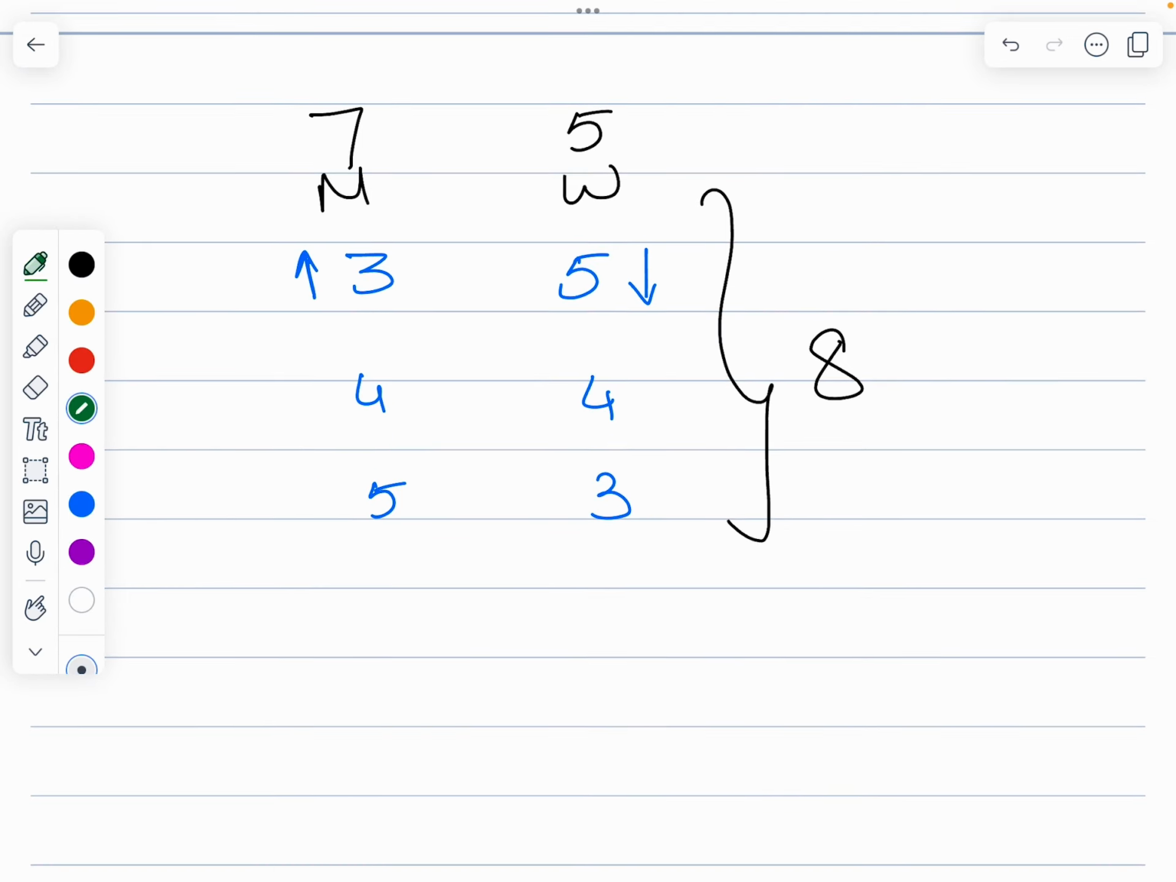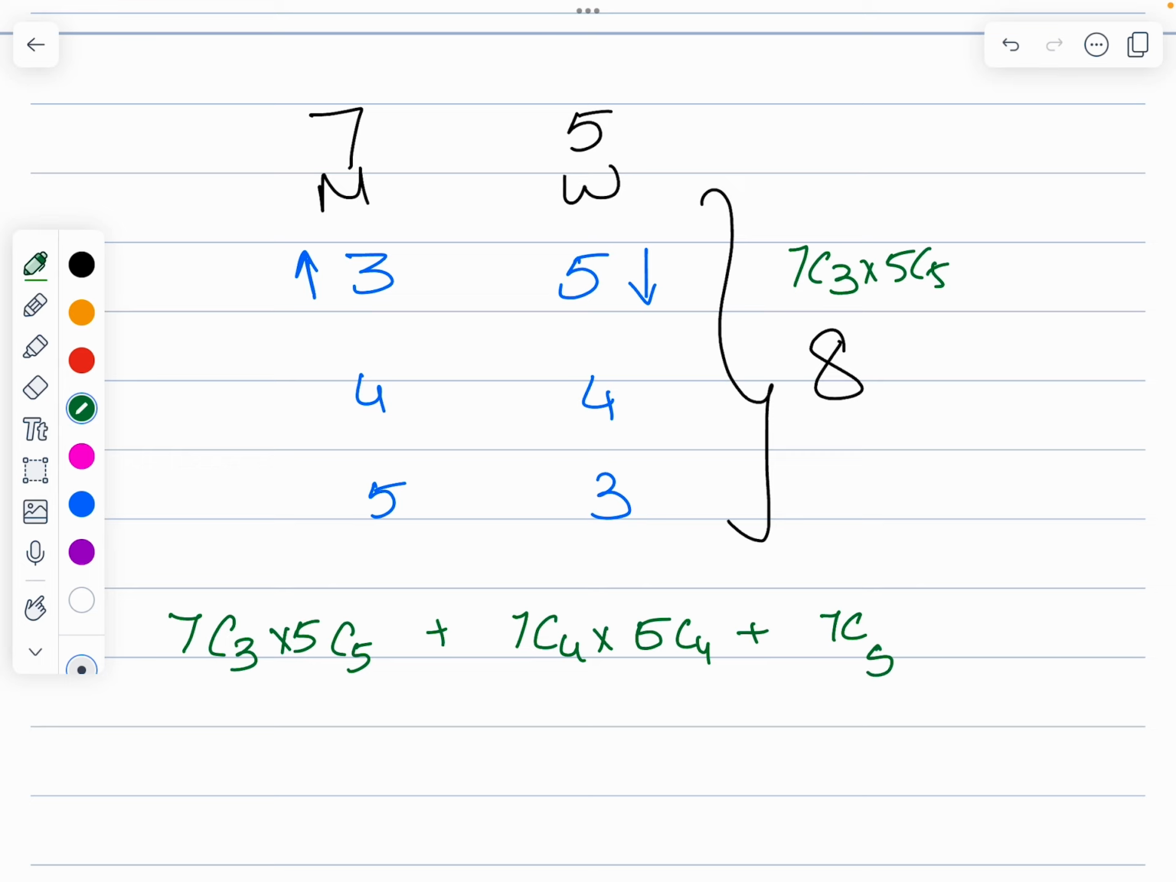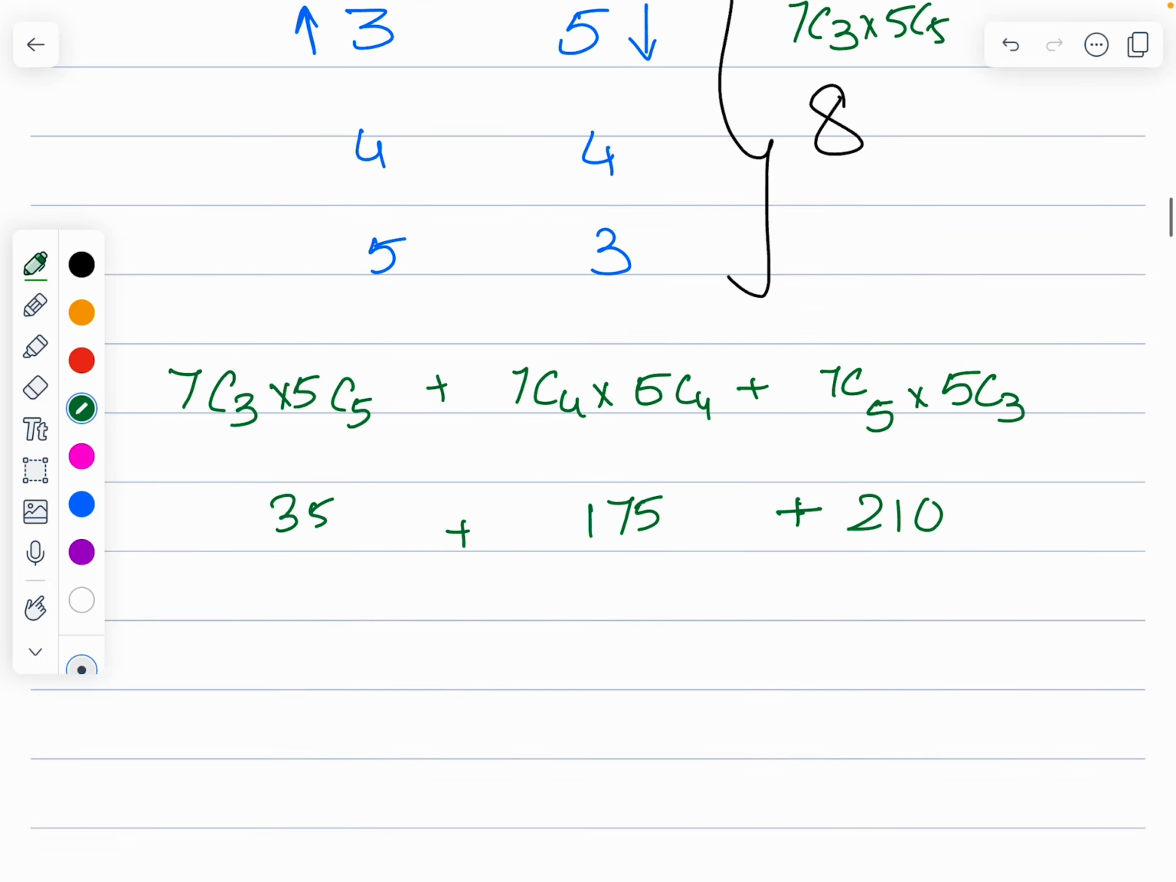7C3 times 5C5, plus 7C4 times 5C4, plus 7C5 times 5C3. So this is going to be 35, and when I do it by calculator, this is going to be 175 and this is going to be 210. Add them all, you are going to get 420.